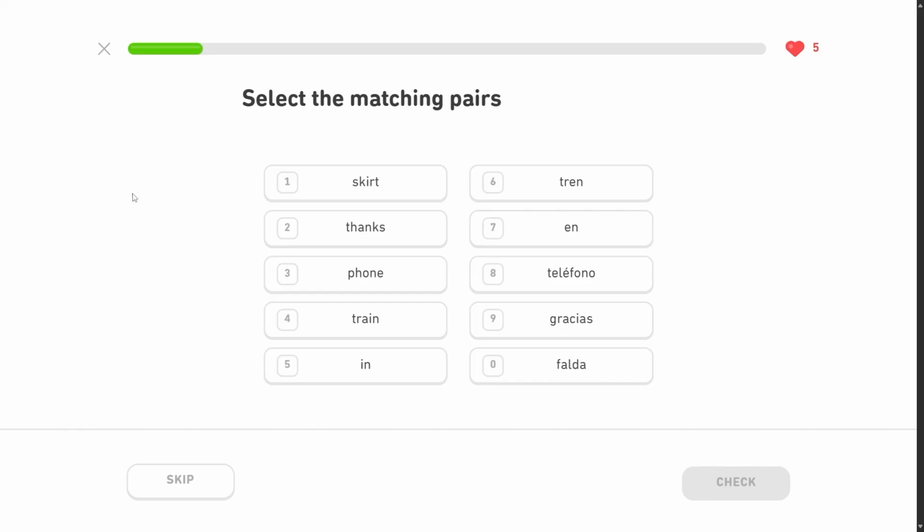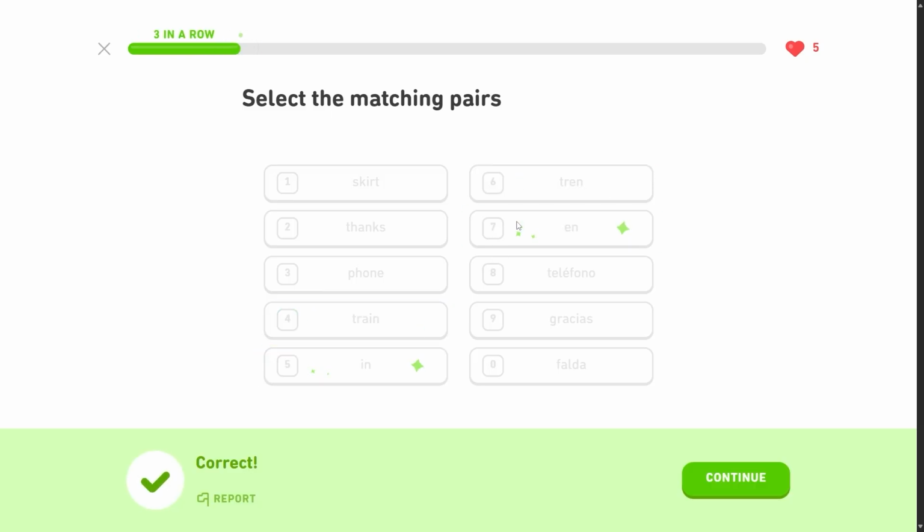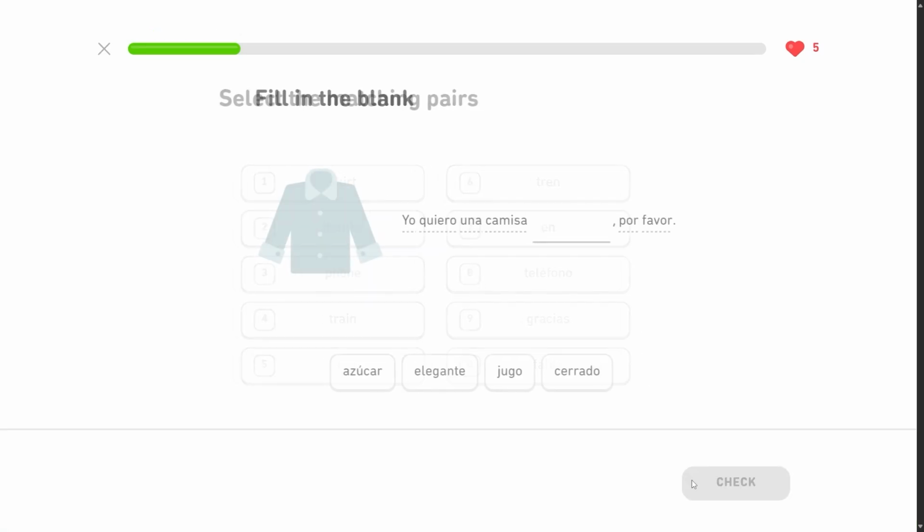So skirt. Okay. So we're just going to have to guess on this one. But I'll tell you which one it is. It's not train, right? Tren. En, that's not right. Telefono, well, that's telephone. Gracias, we know, is thank you. So this one's going to have to be falda. Falda. Skirt. There we go. And the rest we know. Thank you or thanks is gracias. Phone is teléfono. Tren. And in is en. Just by elimination, we can figure that out. Thank goodness it's only one new word.